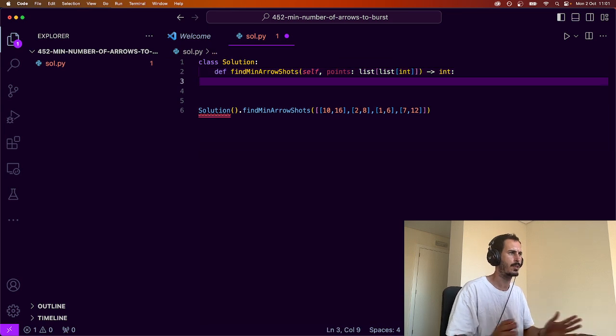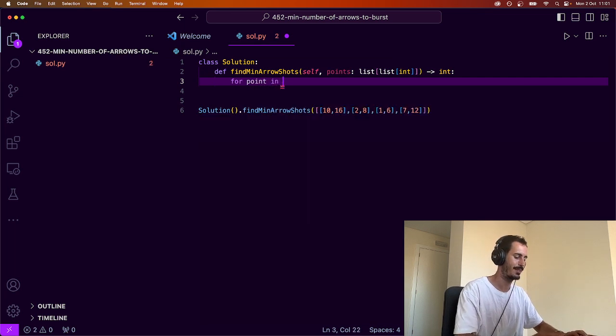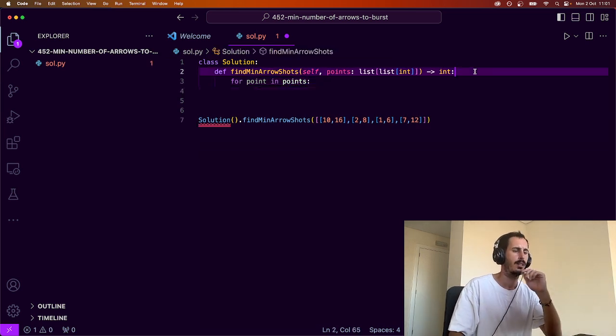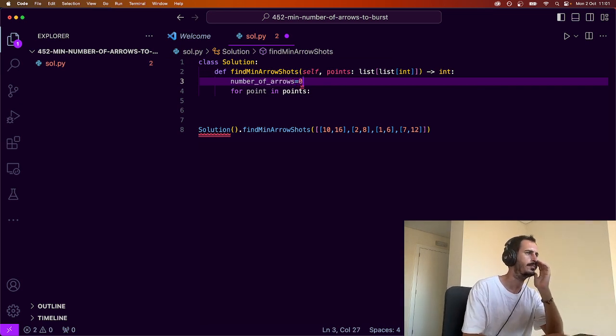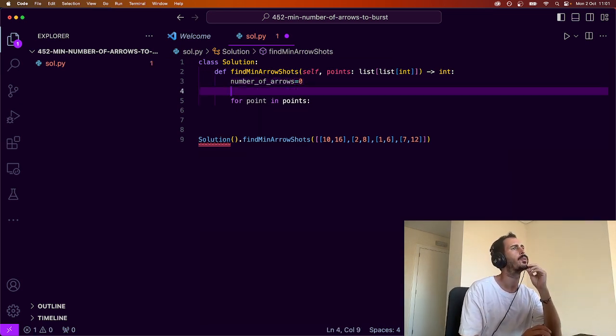And now what we do is we iterate over the points. So for point in points, we need to have a number of arrows equals 0. So we start and